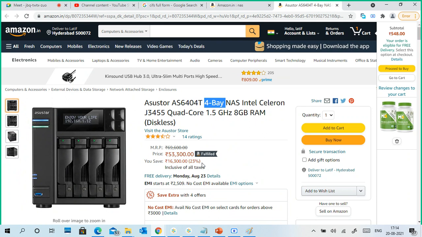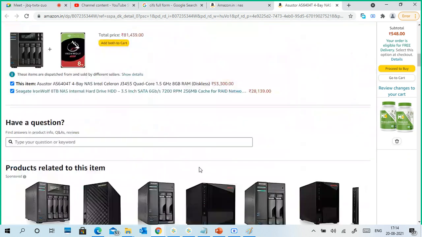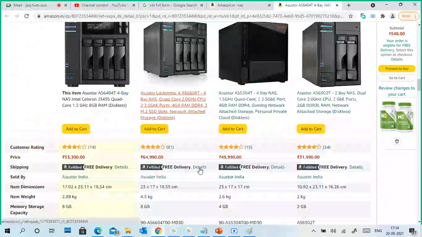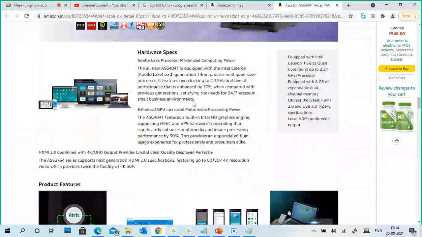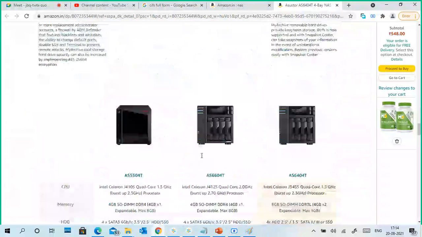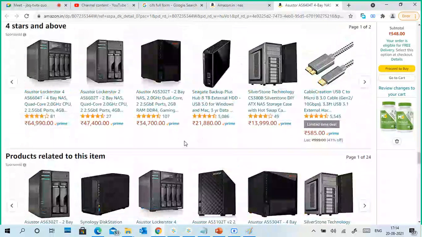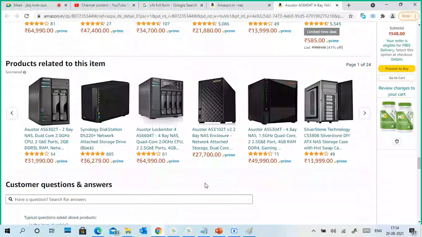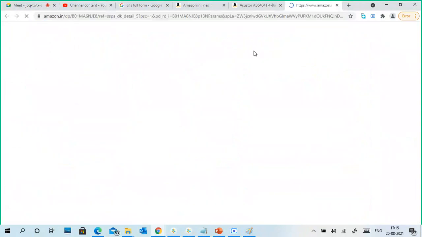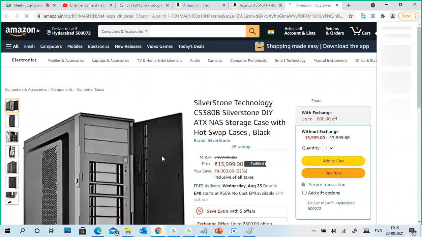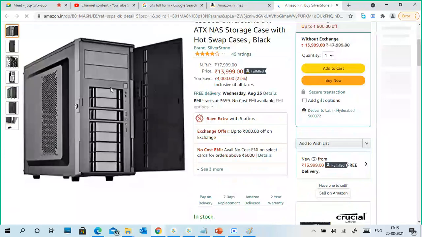It is a 4-bay NAS, so we can insert 4 hard disks. If you go to the details, you can see what it supports and what we can store; you just have to buy one. The old ones are direct storage. Here there is also a door, and you can see the disks we can connect.